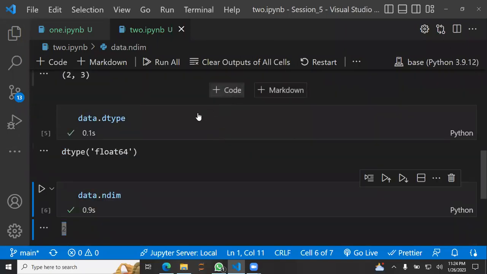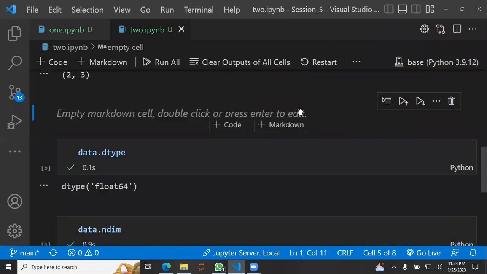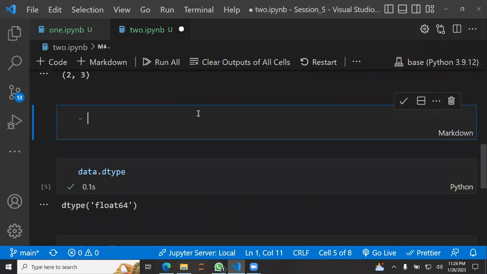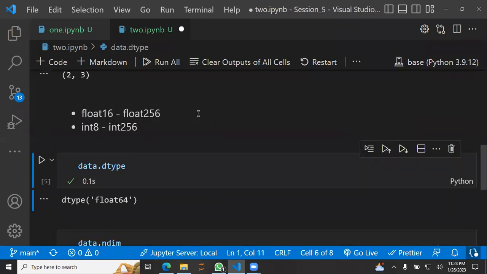If I talk about that, let's create a markdown. We have data types like float, maybe 16, up till float maybe 256, and the same for integer. Integer starts from 8, or probably 4, but as far as I remember, it starts from 8 and goes up till 256.